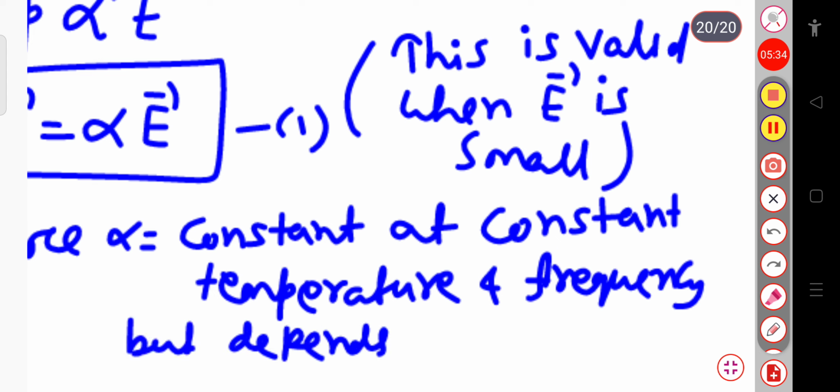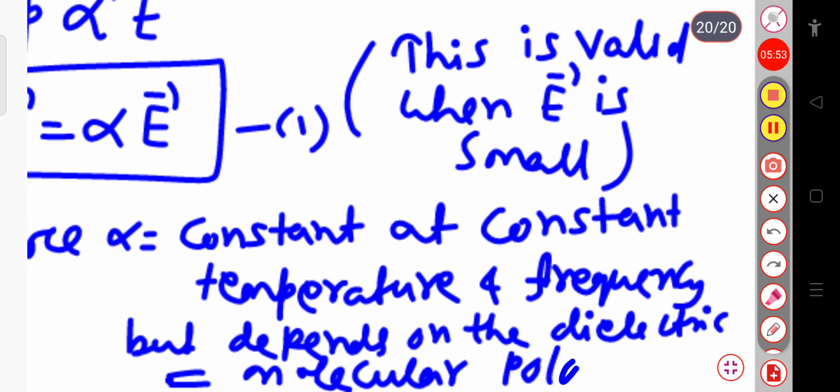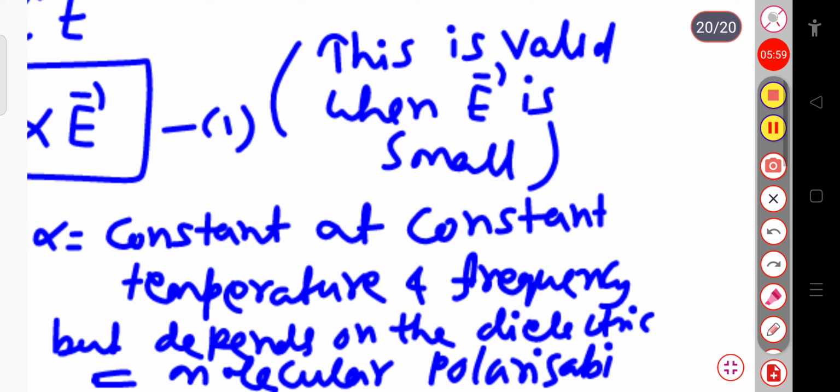This alpha is known as the molecular polarizability.